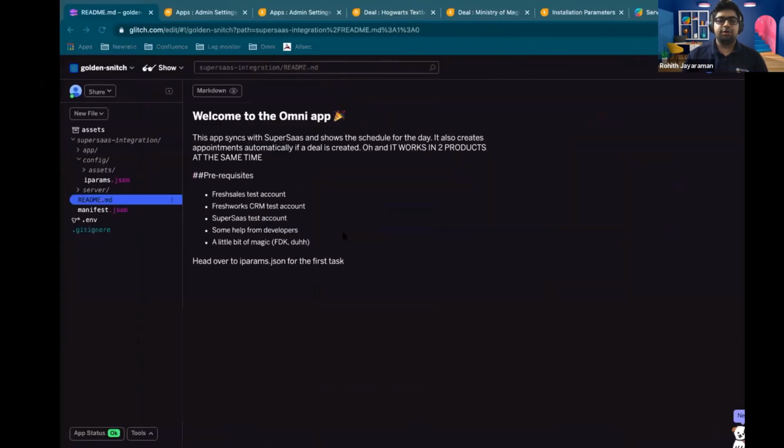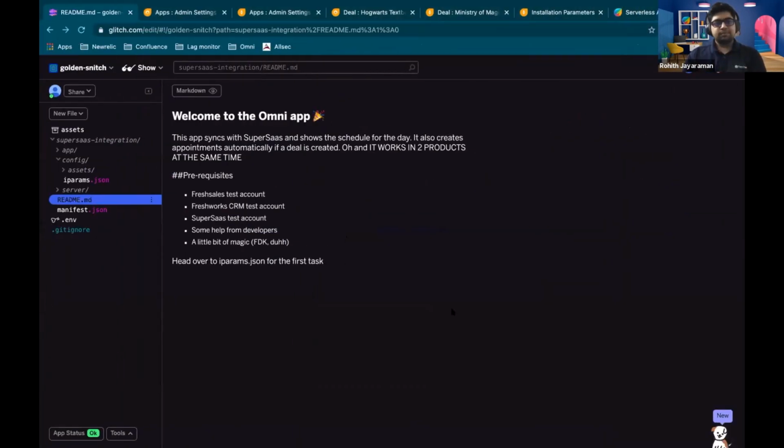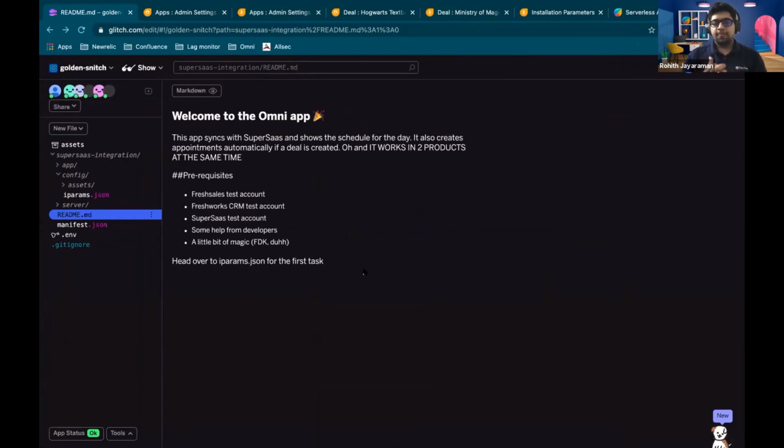So we can just head over to Glitch, right? Okay, I see people coming in. Awesome. Okay, so let me just give you a quick summary of what the app is going to do.